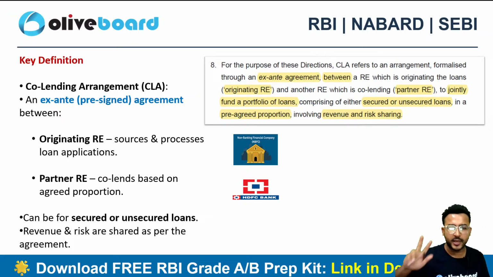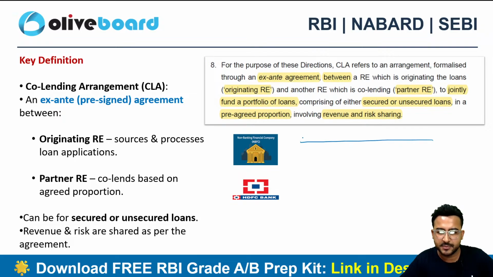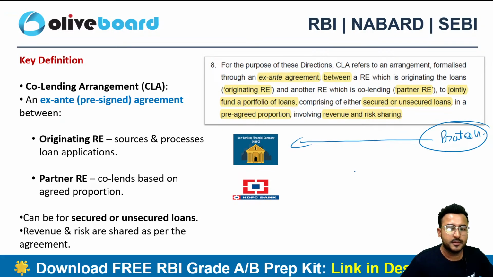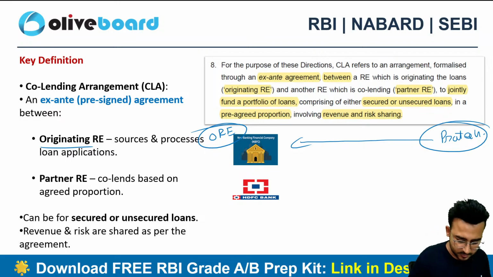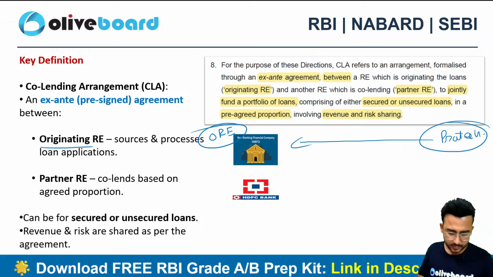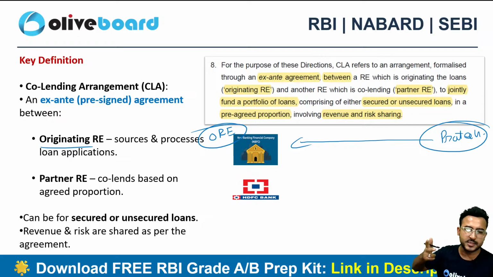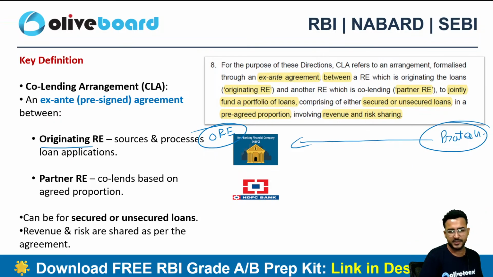So now two regulated entities are involved, so we don't want to get confused. Let's give names. Let's suppose this NBFC is bringing the business. The borrower approached this NBFC, so this NBFC will be the originating RE. ORE, originating RE. There's no official short form like ORE, I'm just giving it for memorization purposes. Why? Because all the source documents, processes, and loan application will be done by the NBFC.